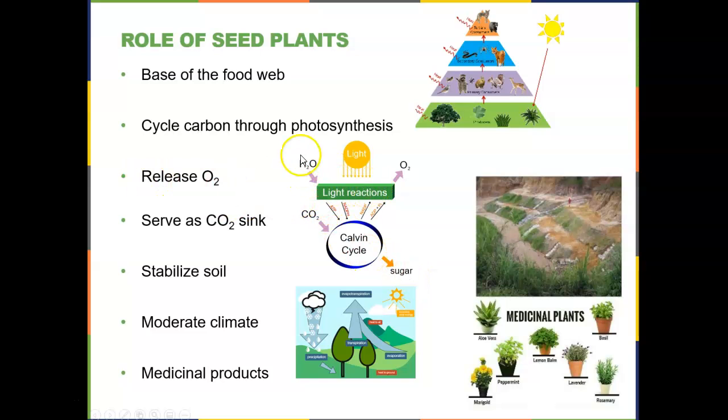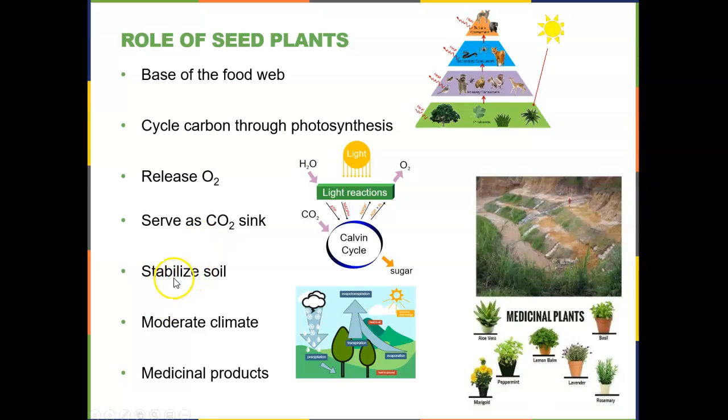It's in these light reactions that we are able to break apart water and release oxygen, which is so very important to all of us who are not photosynthesizers and rely on oxygen. Also, that serves as a carbon sink. So we are able through photosynthesis, the plants are able to take carbon dioxide and lock up the carbon portion of carbon dioxide and take it out of the atmosphere.